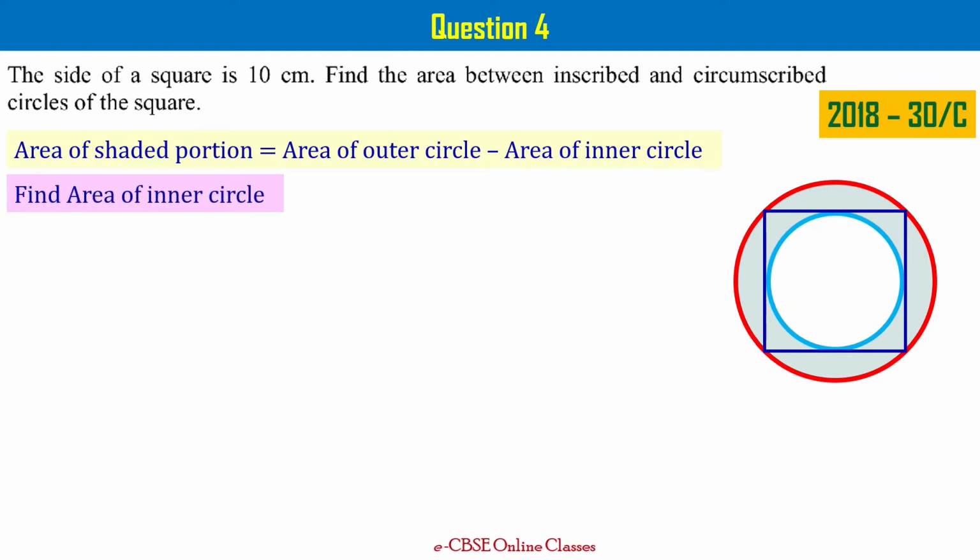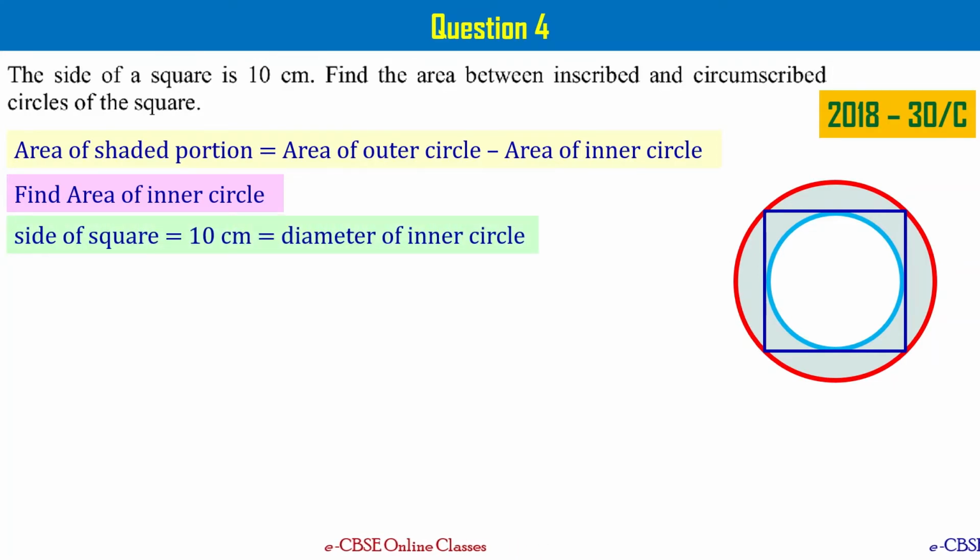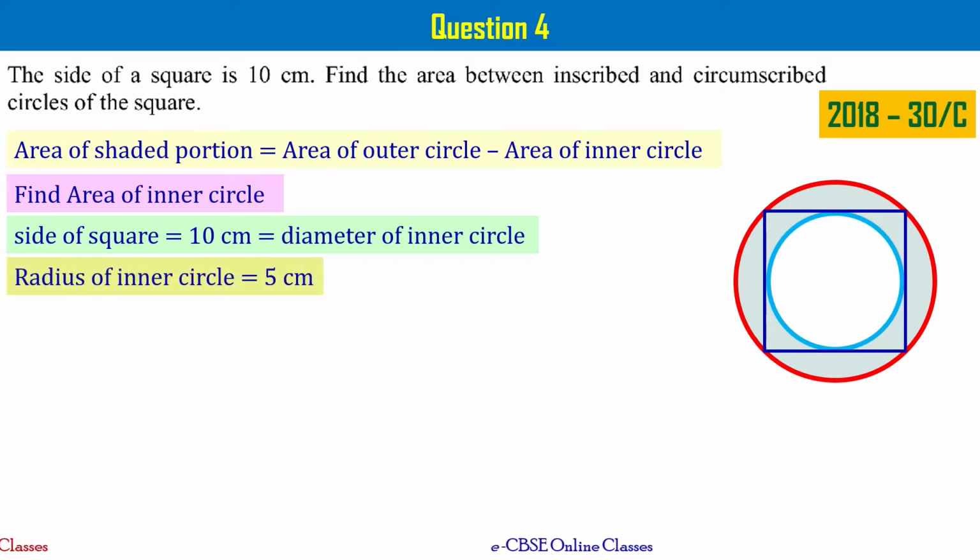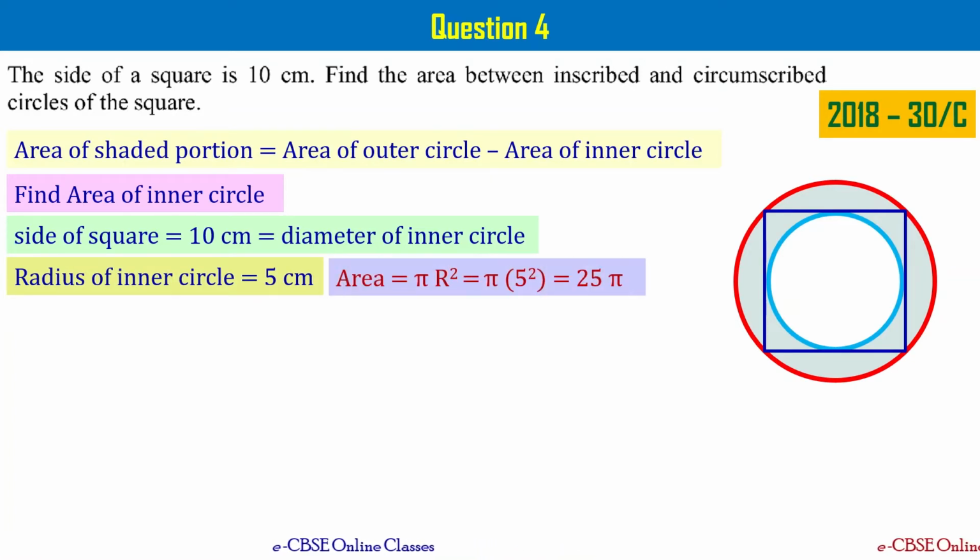Let's find the area of the inner circle now. The side of the square is given, that is equal to 10 centimeters, right? That is equal to the diameter of the inner circle, right? It means the radius of the inner circle is going to be 5 centimeters, right? Now let's find the area, that is equal to pi r square, that is equal to 25 pi. Please take a note of this.